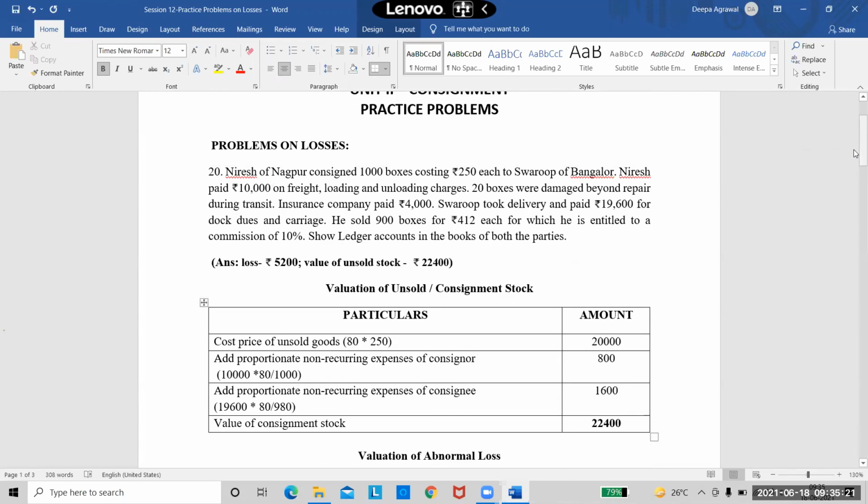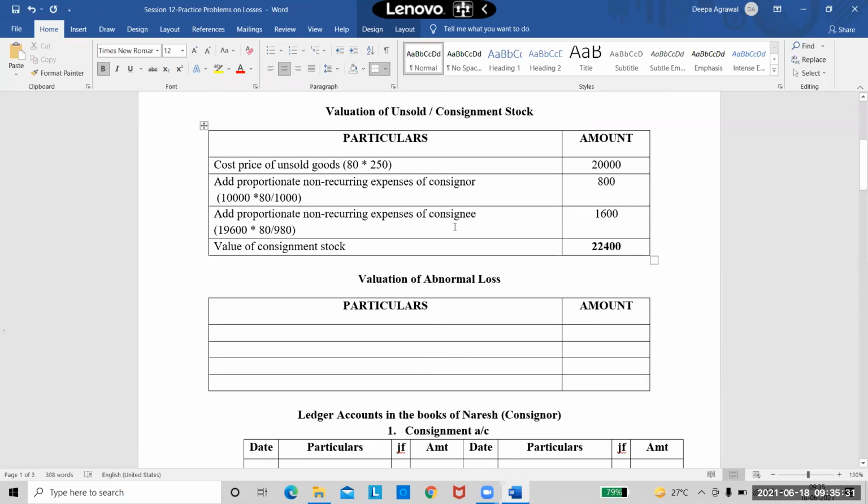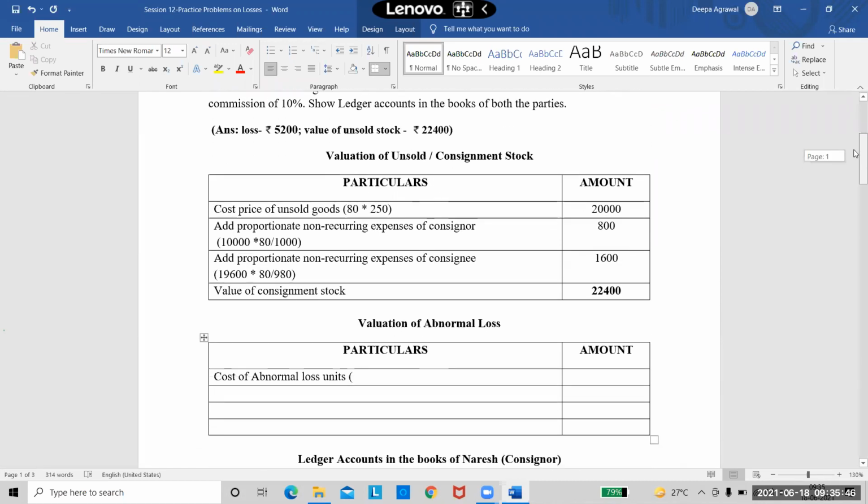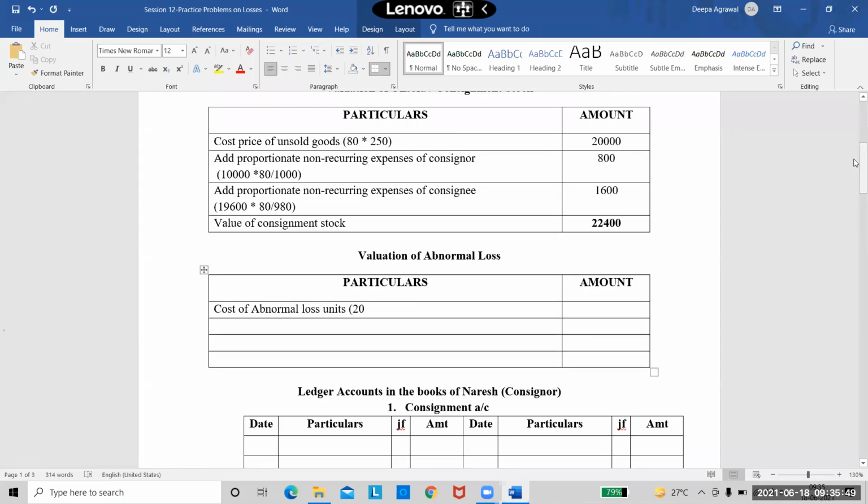Now listen one thing carefully. The valuation of abnormal loss is done exactly similar to what we do for consignment stock. In the same way, we will do this also, right? So we will again take here cost of abnormal loss units. First I'll take the cost price of the abnormal loss, and how much is my loss? He gave me 20 units, right? So 20 boxes into 250 each, because the cost price is that. So 20 into 250, that will give me 5,000, right?